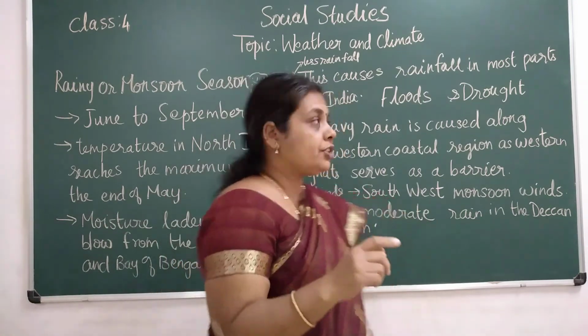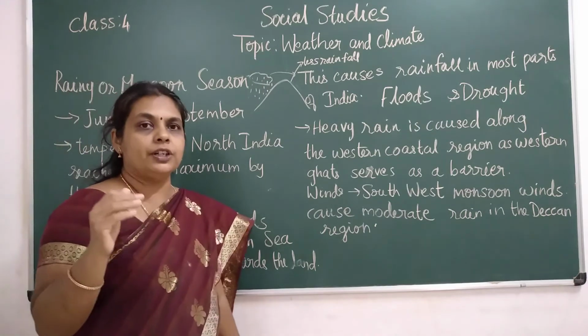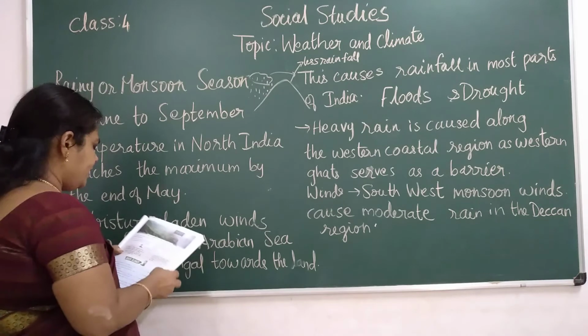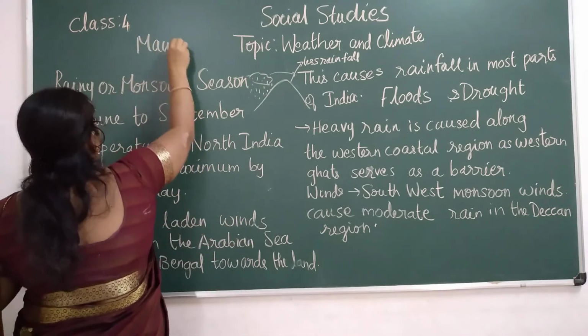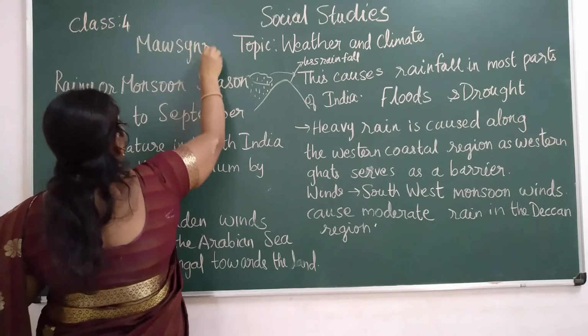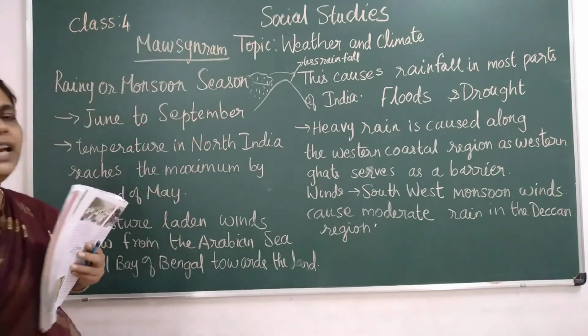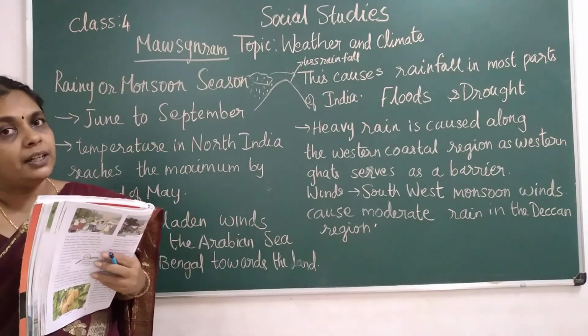One more thing, children, the world's heaviest rainfall receiving region is in India. That place is Mawsynram, in Meghalaya, which receives the heaviest rainfall.